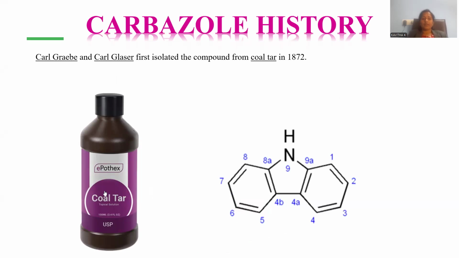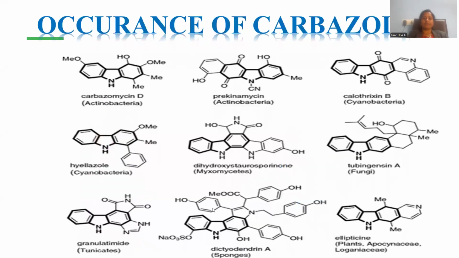Carbazole can be extracted from the starting material, which is coal tar. In accordance with the eminent scientists Carl Graebe and Carl Glaser, they first isolated this compound in the year 1872 from a component of coal tar. Coal tar, everybody is aware of that. Coal tar is the product extracted whenever petroleum products are extracted. In that, a hydrocarbon mixture will be there. Higher, heavier molecular weight hydrocarbons are the composition of this coal tar, and that is also the source to extract from. The first extraction was carried out initially in the year 1872.